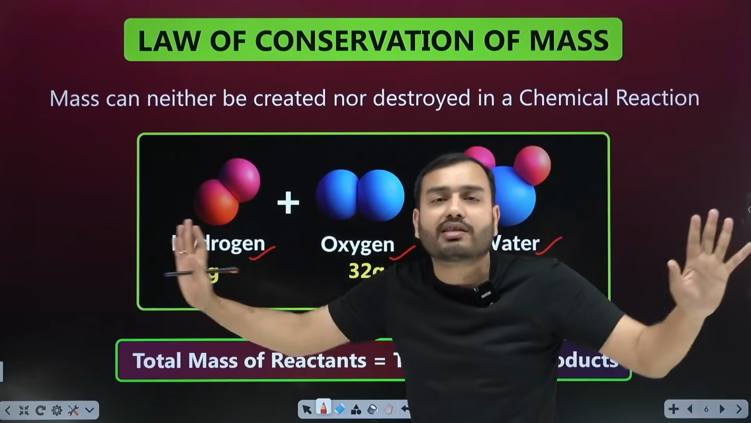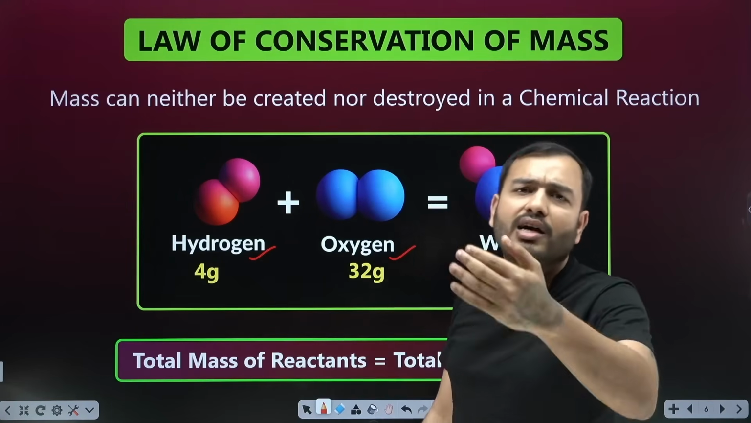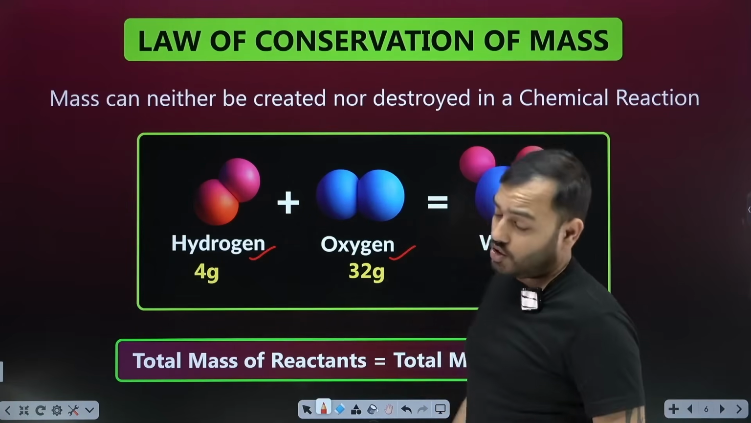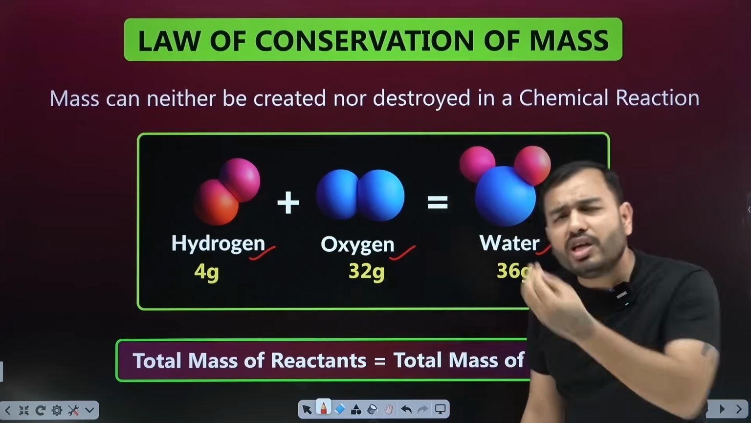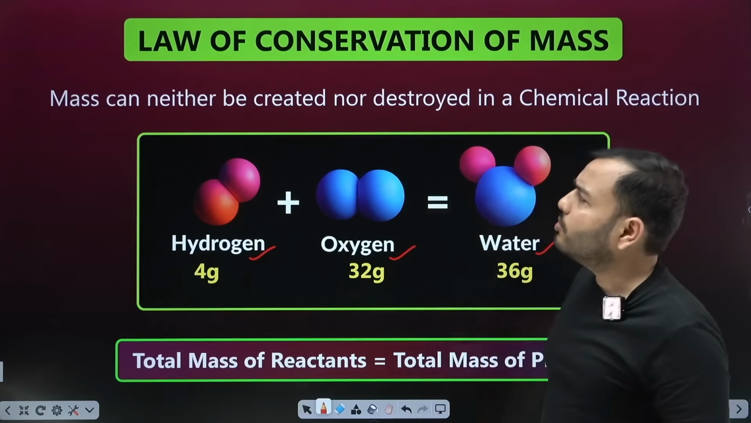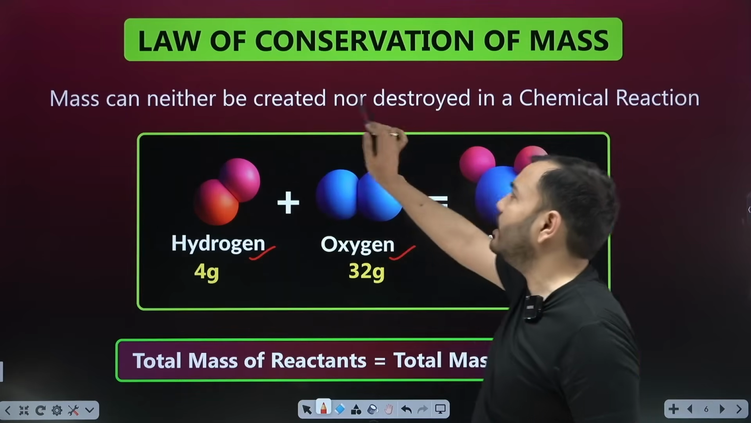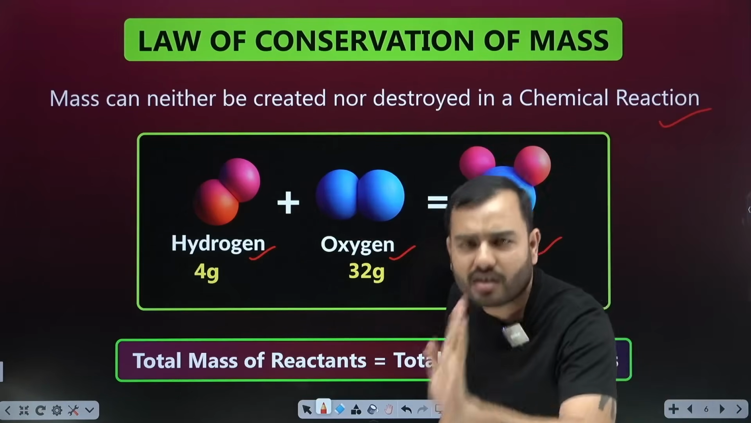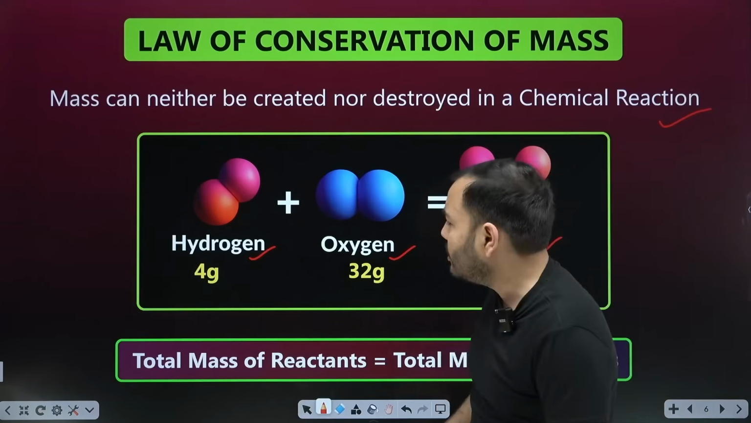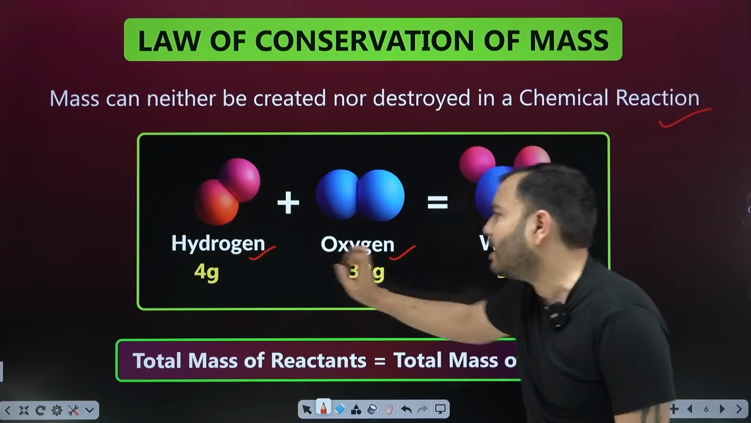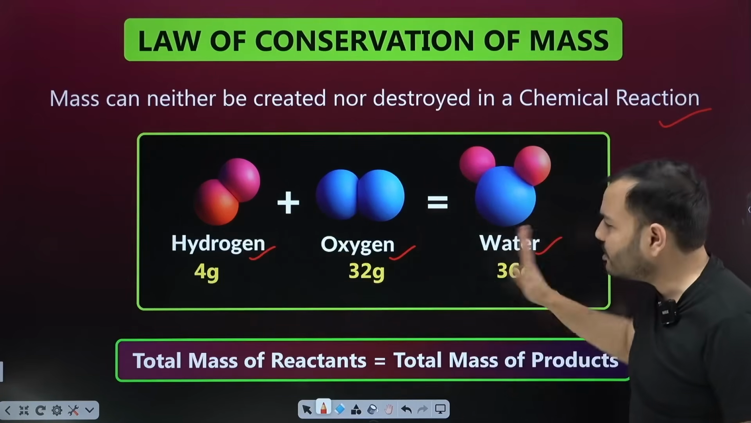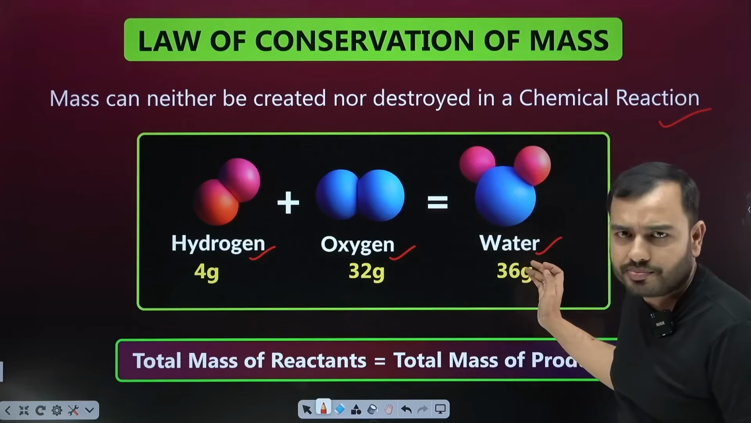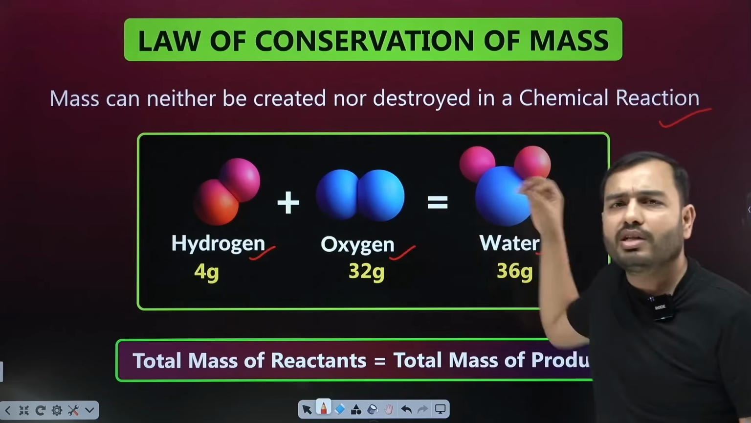In normal reactions, the mass gets reduced, and in some special reactions, the mass gets increased. So what does this law tell us? This law tells us mass can neither be created nor destroyed in a chemical reaction. If this side is 4 plus 32, 36 grams, then this side is also 36. Neither will it be 37, nor 35. It means the mass in the LHS is equal to the mass of the RHS.